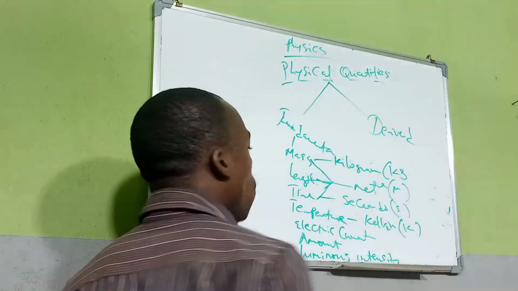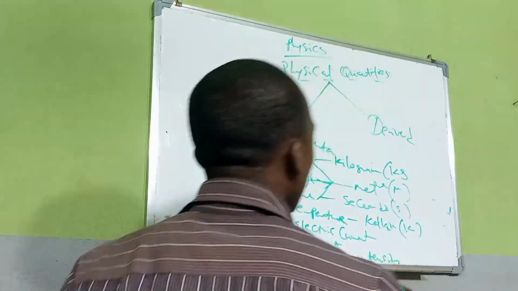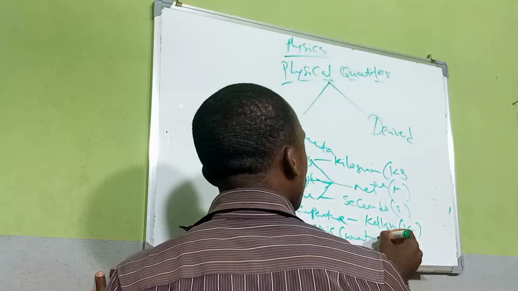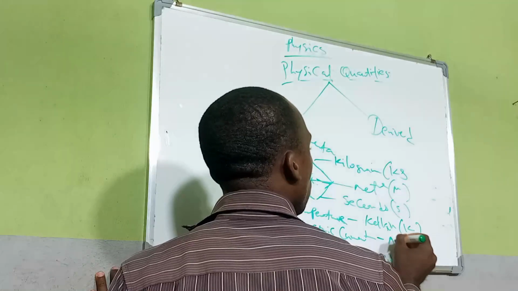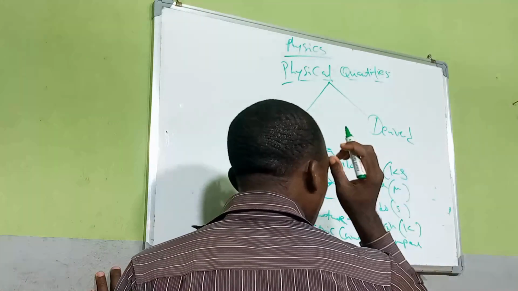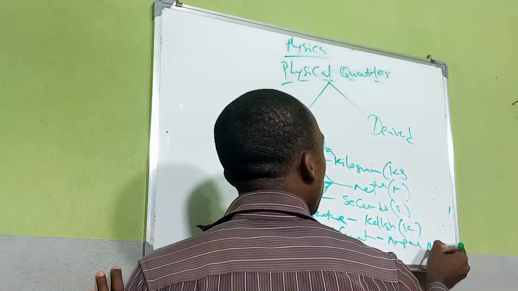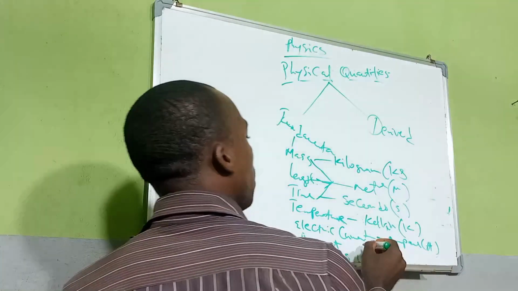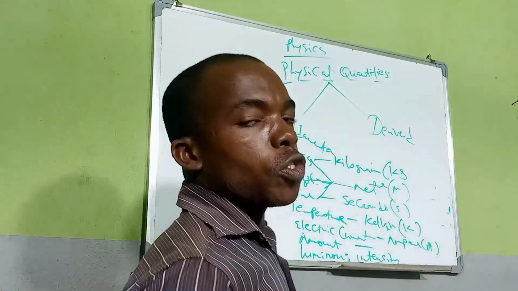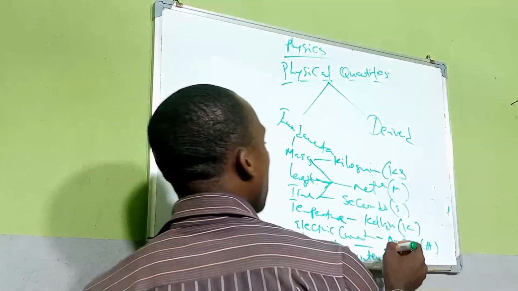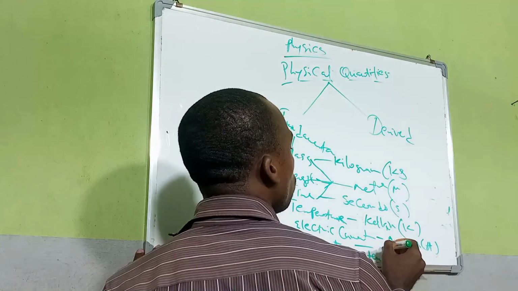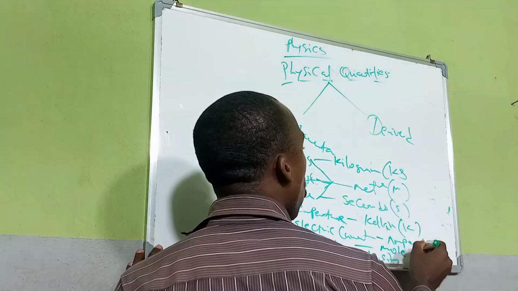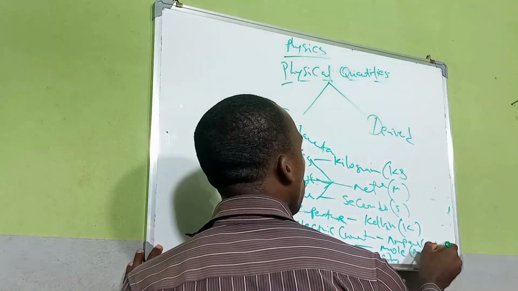Now the SI unit for electric current is the ampere, given as A. The SI unit for amount of substance is the mole.